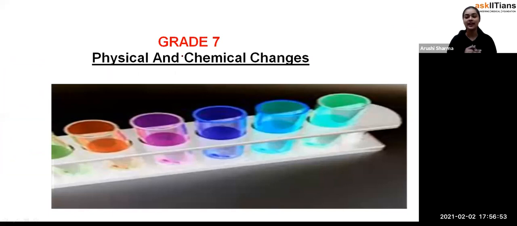So, today we are here to study a new chapter called physical and chemical changes. Students, before starting this chapter, I would like to tell you that it is very important. You will find this topic in your class 10th as well, so you are going to study somewhat of your board examination topic.